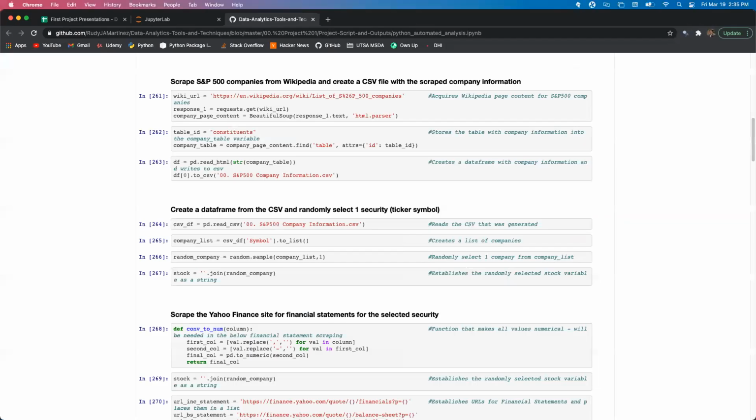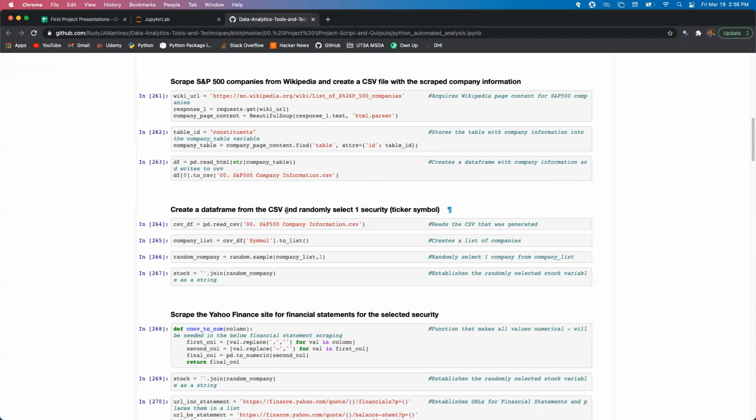The first step was to acquire Wikipedia page content and data for S&P 500 companies using the requests and Beautiful Soup packages. By using a table ID located in the HTML, I was able to pinpoint the table of companies and store it in a variable. Using pandas, I created a data frame with these companies and exported the results to CSV.